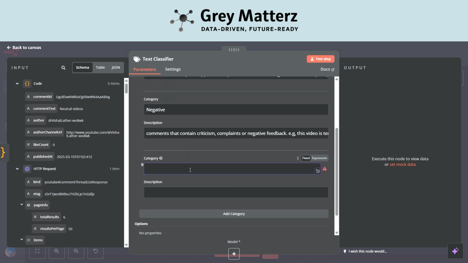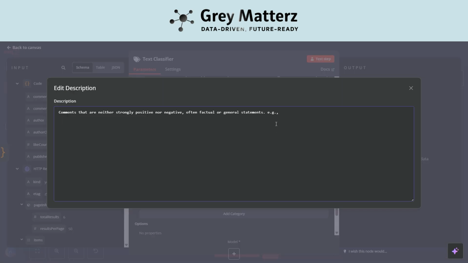So our next category is neutral. Here I will be giving the description: comments that are neither strongly positive nor negative, often factual or general statements. Let me increase the size of the screen now. It is clearly visible. Here I am writing the example.